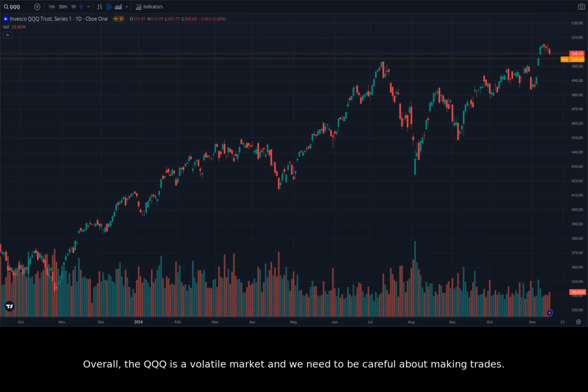Overall, the QQQ is a volatile market and we need to be careful about making trades. We need to wait for clear signals before making a move.